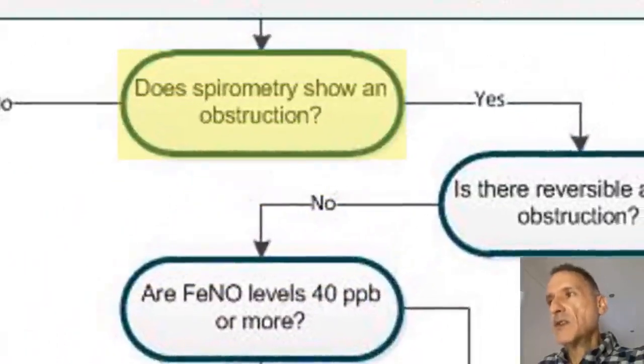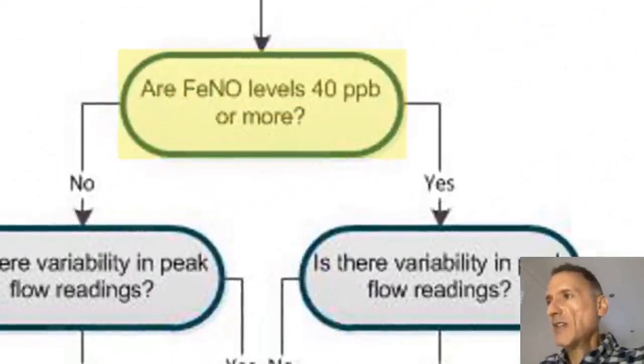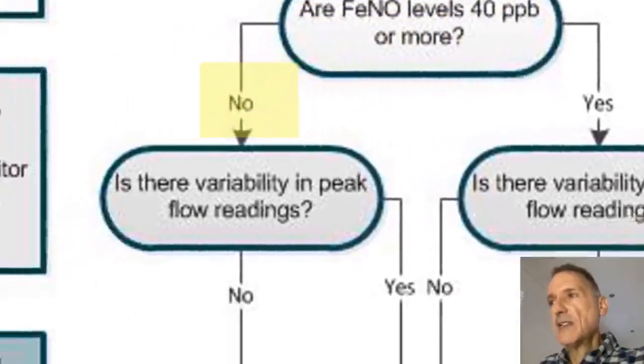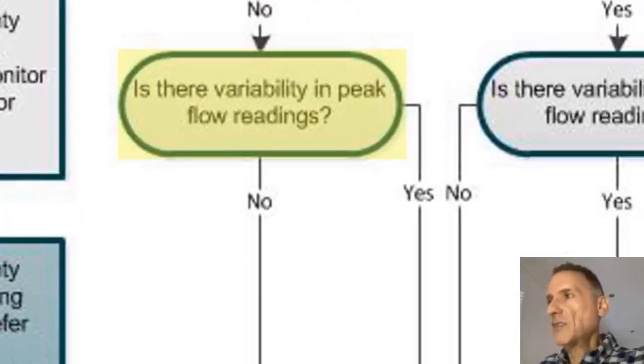Right, going back to the flowchart itself, we always start with the fractional exhaled nitric oxide, spirometry and bronchodilator reversibility if there is obstruction. So the first question is, does spirometry show an obstruction? If the answer is no, as part of the initial assessment, we will do the fractional exhaled nitric oxide level. So we will ask ourselves, are the nitric oxide levels 40 parts per billion or more? And if the answer is no, the next test to perform is peak flow variability. So we will ask, is there variability in peak flow readings?